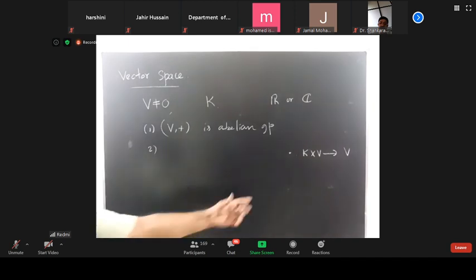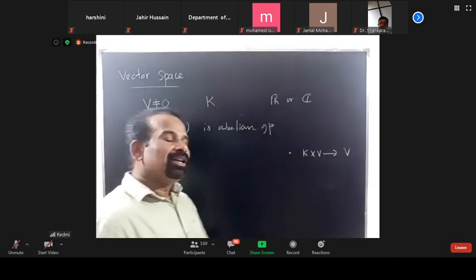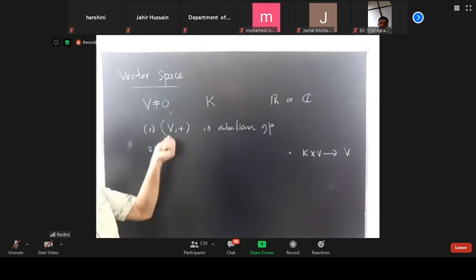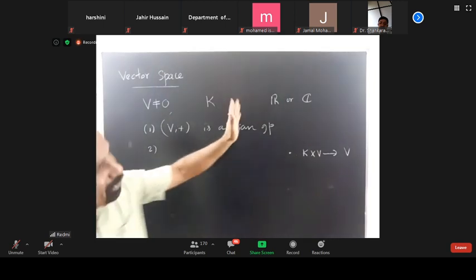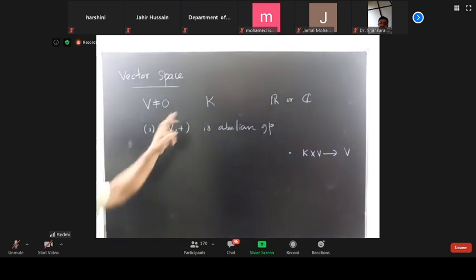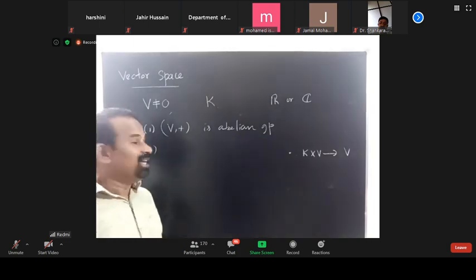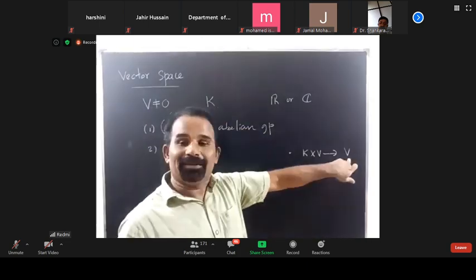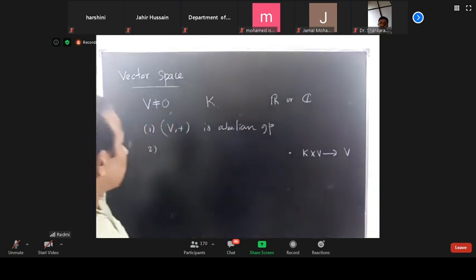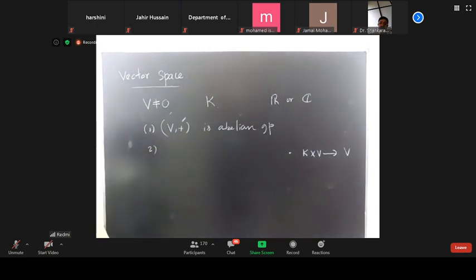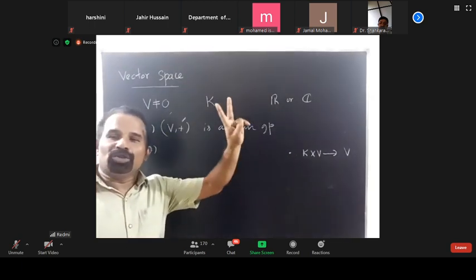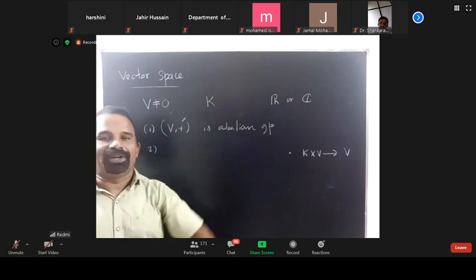So this is the scalar multiplication. If you take any element in K and any element in V, and multiply the scalar with the vector, the result will again be in V. So vector addition and scalar multiplication are the two most important operations defined.